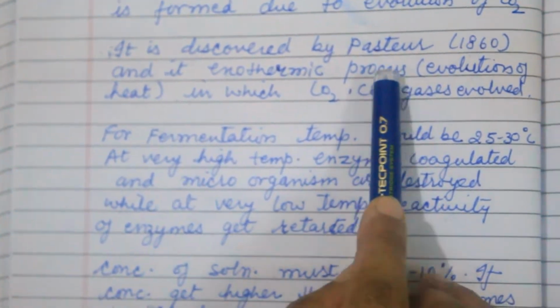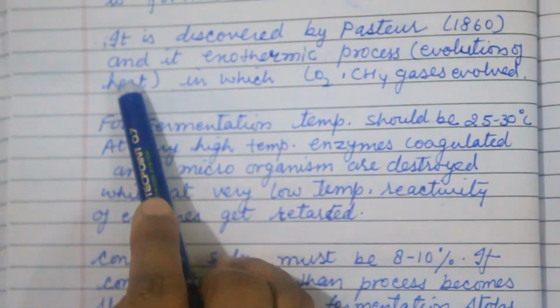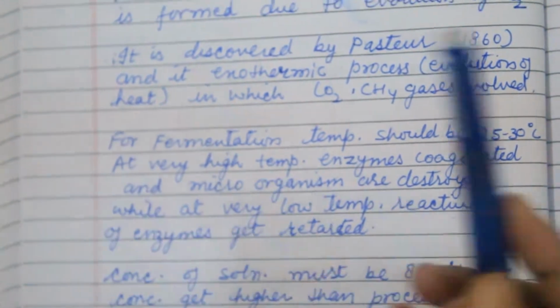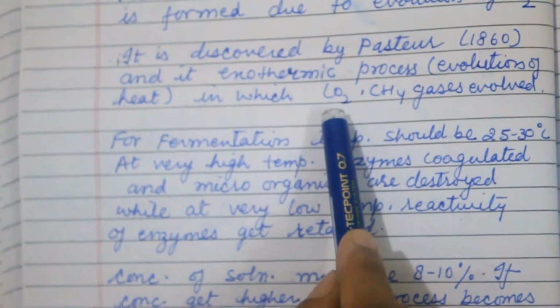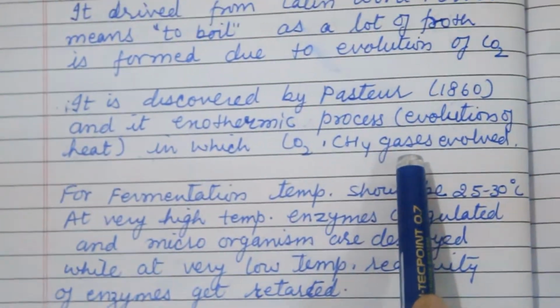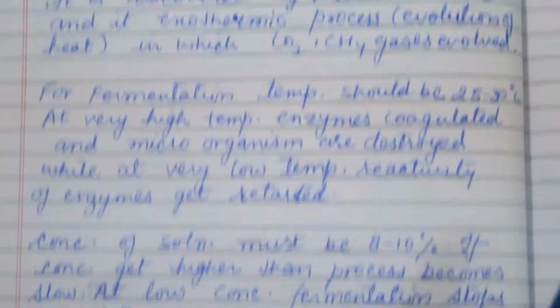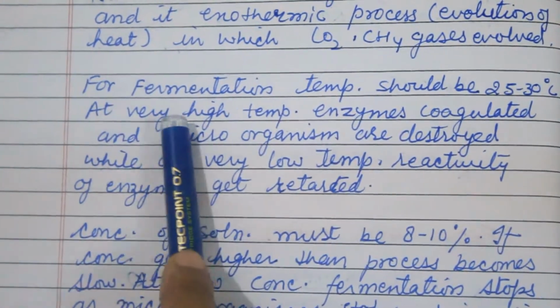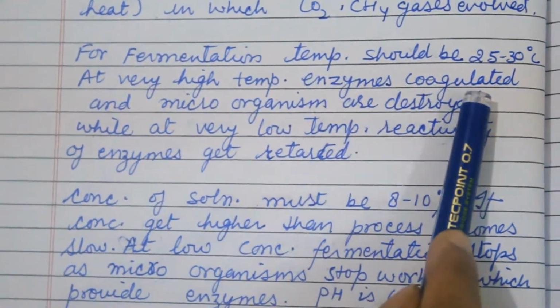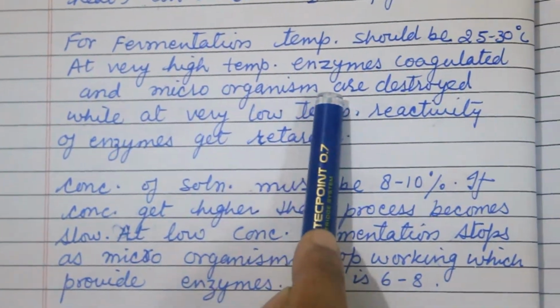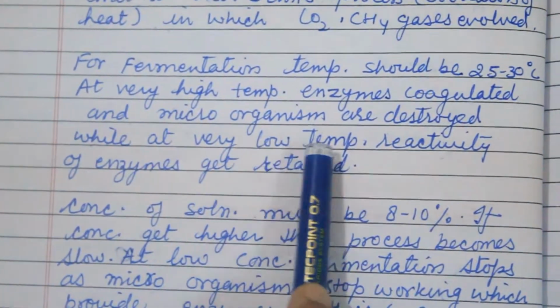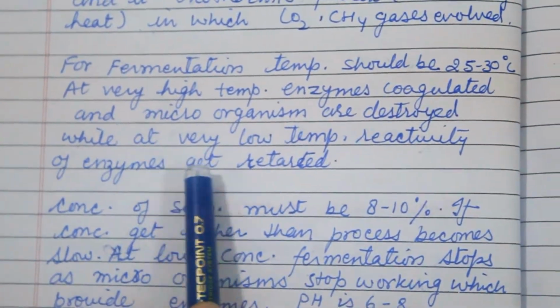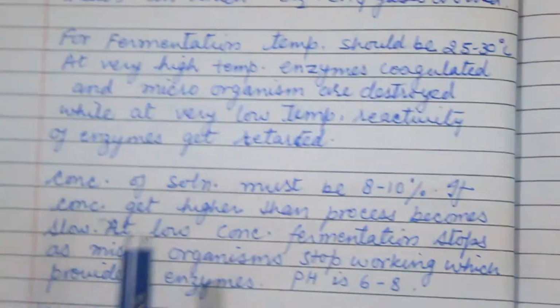Why is it an exothermic process? Because evolution of heat is there, meaning heat goes out, and CO2 and CH4 gas evolve. For fermentation, the temperature should be 25 to 30 degrees. At very high temperature, enzymes coagulate and microorganisms are destroyed, while at very low temperature, the reactivity of the enzyme is retarded.